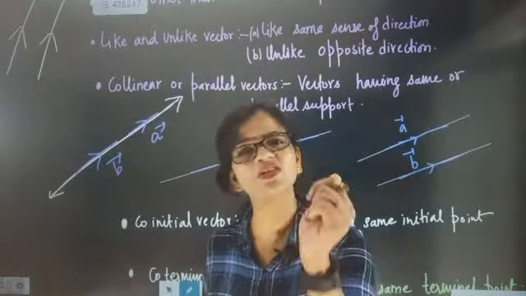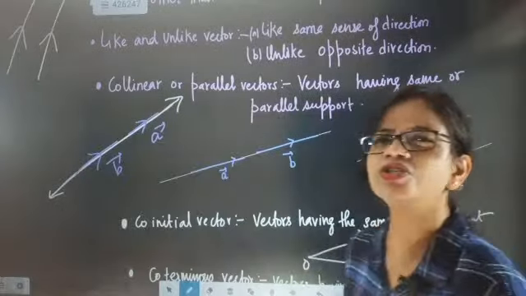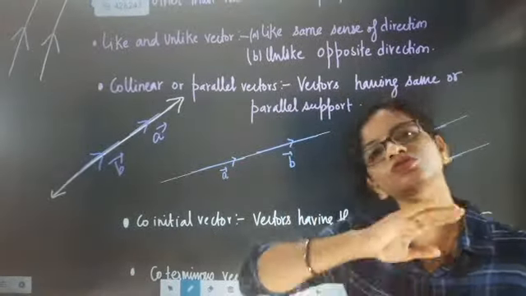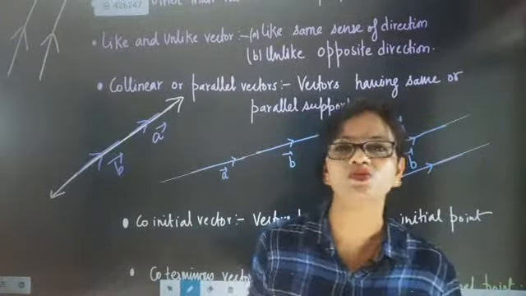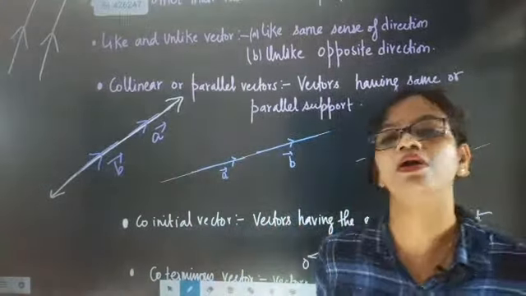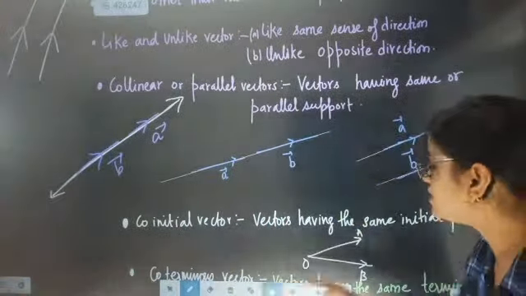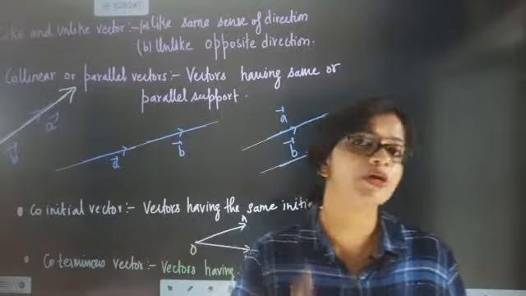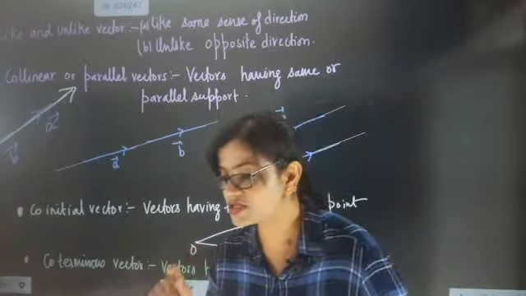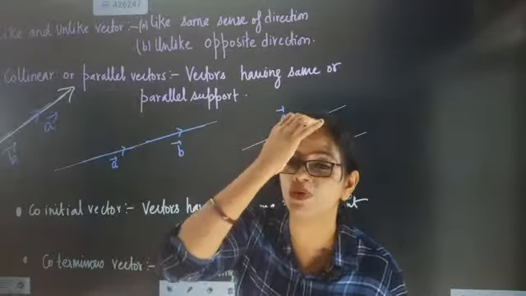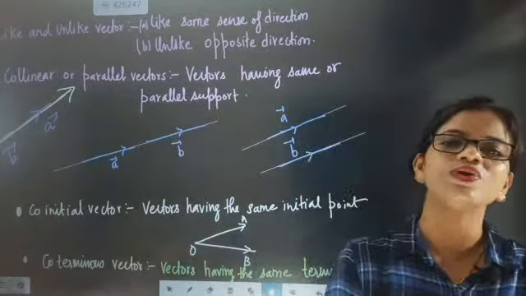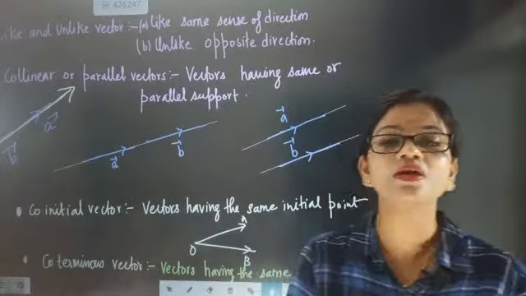Right now we are specifically talking about the initiation point of the vectors. So with the same support, when there are two vectors, they will be called collinear vectors. Another case is when two vectors come from parallel supports; then also they will be called collinear. That is the next important point to remember, because everybody remembers same support, but when it comes to parallel support, it may create problems for you.